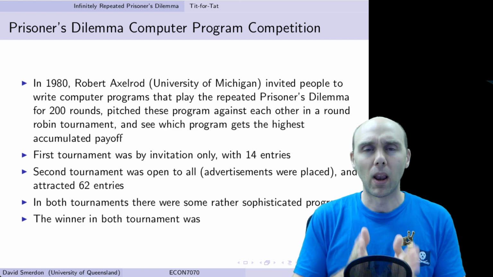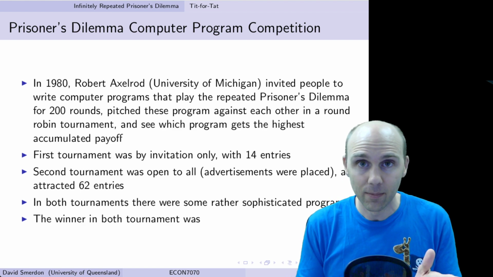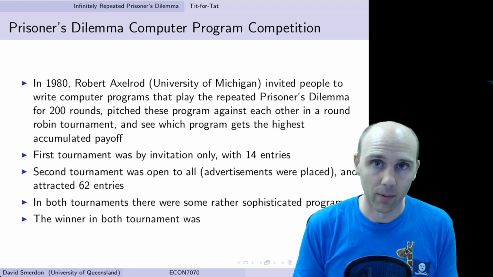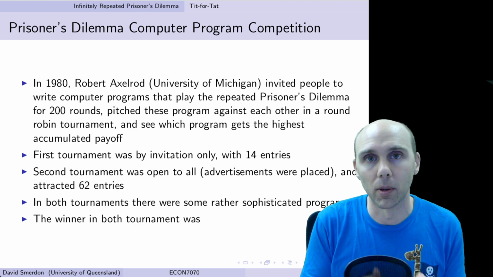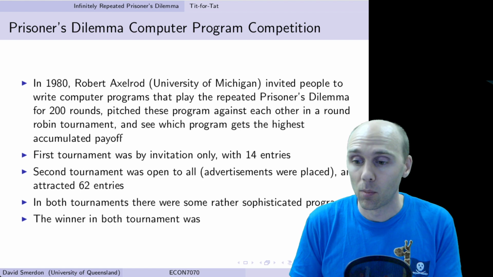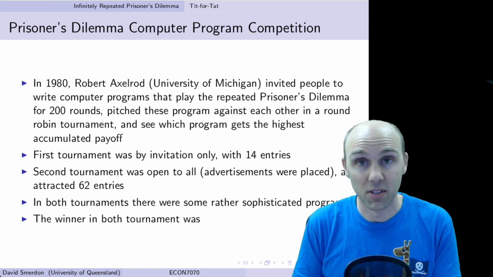So play grim trigger strategy, which means if your partner plays C, then you play C. If they play D, then play D forever. That's all you have to tell your computer program. Or tit-for-tat, if your partner plays C, play C next period. If your partner plays D, play D next period.